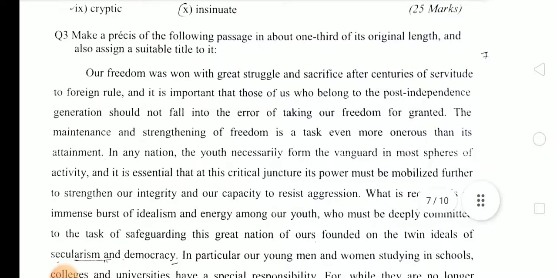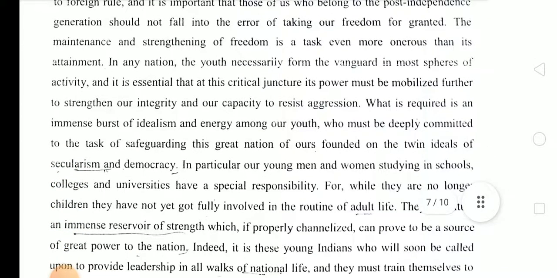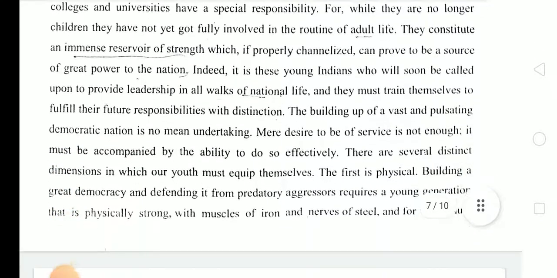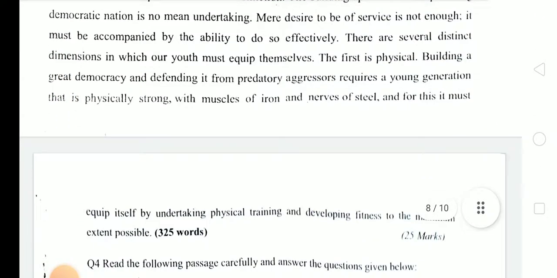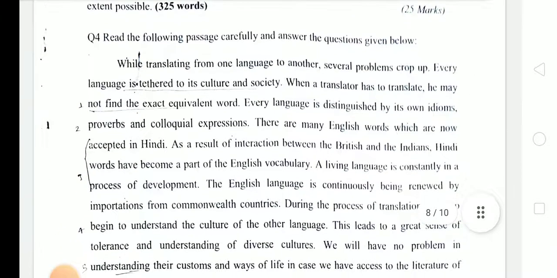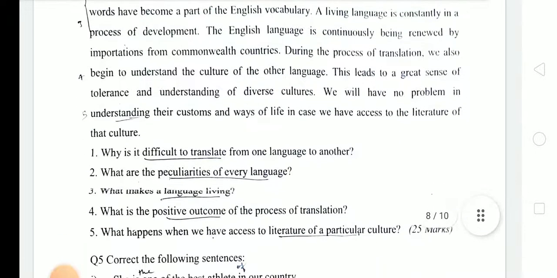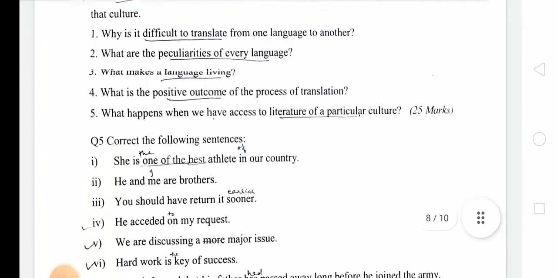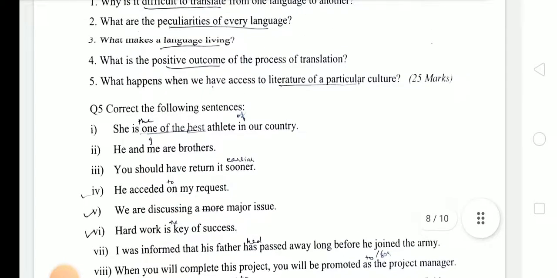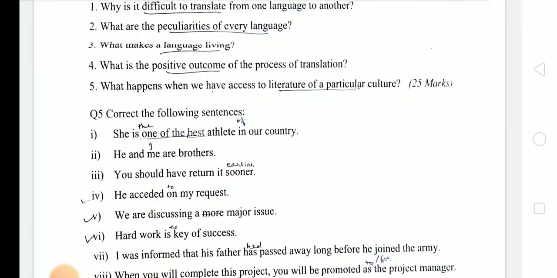So this is précis writing of 25 marks. Next question is, read the following passage carefully and answer the questions given below. So this is comprehension basically of 25 marks. Next question is, correct the following sentences, and this is relating to the correction of the sentences.